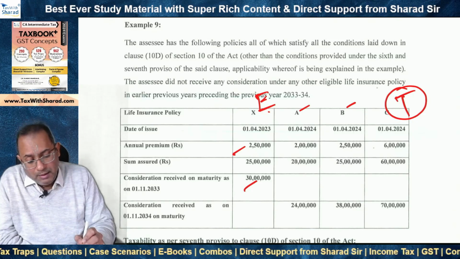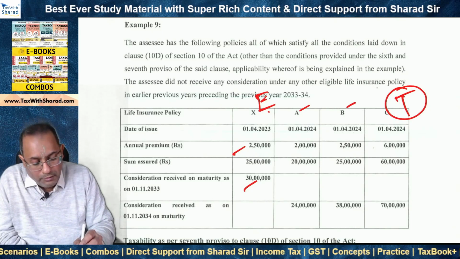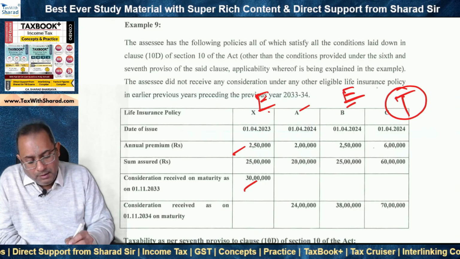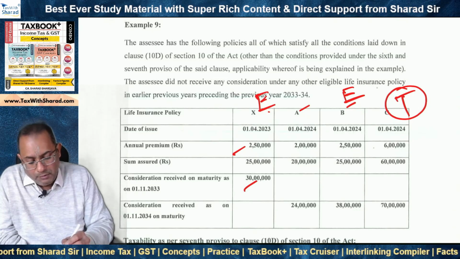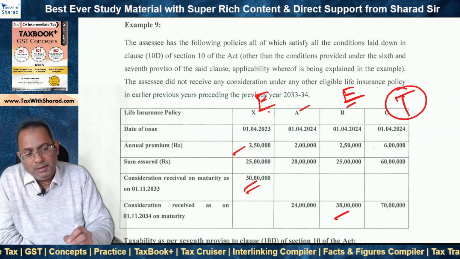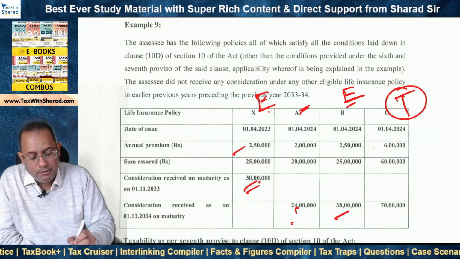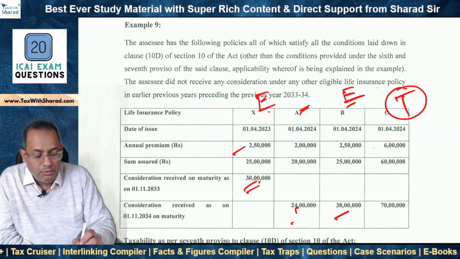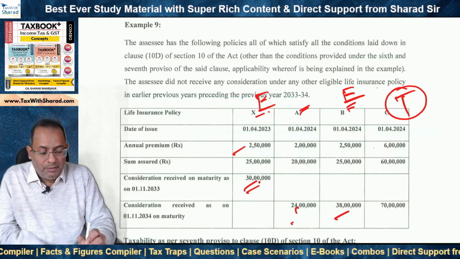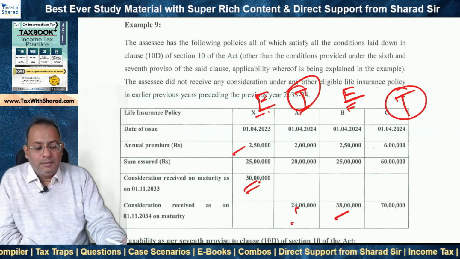So there are two options, and if the SSE wants to take a position which is most beneficial to him, the SSE would like to claim X and B as exempt because the proceeds which will be exempt will be 30 lakh and 38 lakh, which will be 68 lakh rupees. But if SSE was to claim X and A as exempt, 30 plus 24, which is 54 lakh, will be exempt. So what the SSE should do, SSE should claim X and B as exempt under section 10(10D), while A and C will become taxable. They will not be exempt under section 10(10D).